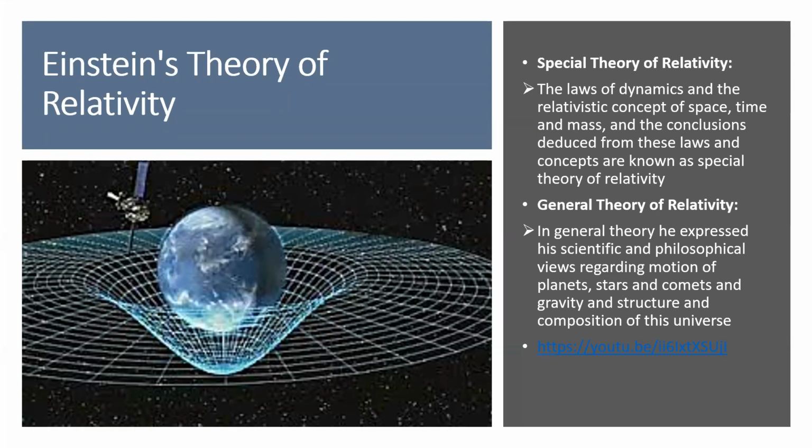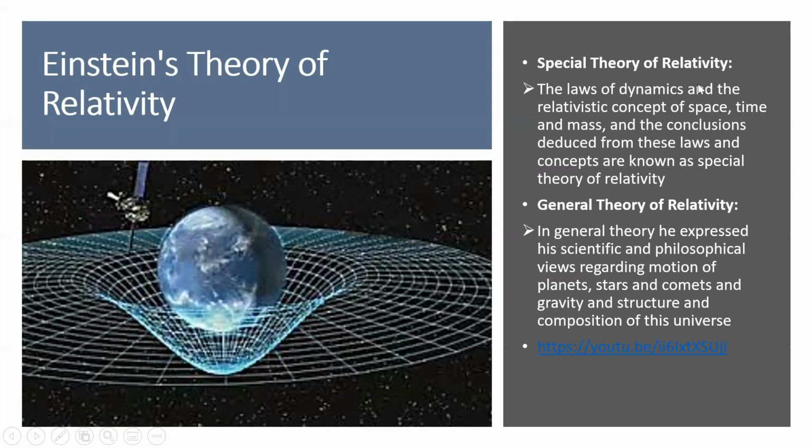So in this chapter, we will be learning in detail about time dilation, length contraction, mass increase, and also the mass-energy relation. But we won't be learning much about the law of gravitation that Mr. Einstein put forward. So in Einstein's theory of relativity, there are two theories of relativity.